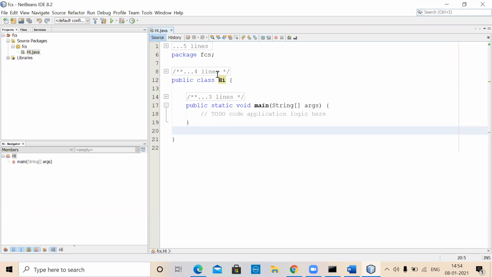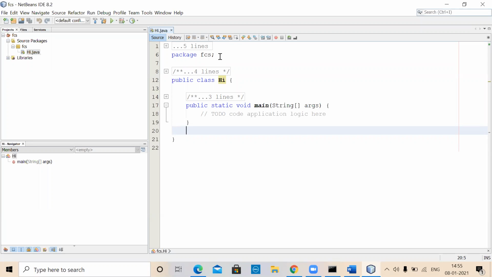Whenever you want to create a new package, how do you do that? There is a keyword called package, followed by the package name. This is optional, not compulsory or mandatory. If you don't have package followed by a package name, the Java language will consider it a default package. Whenever certain things are not mandatory, there are some default assumptions it will always make. So package is not mandatory there.